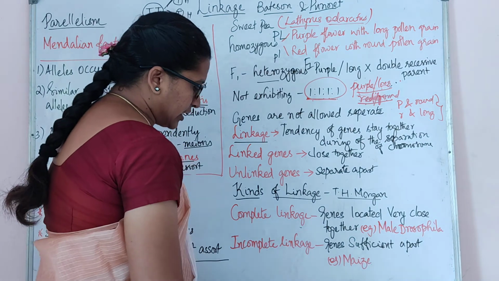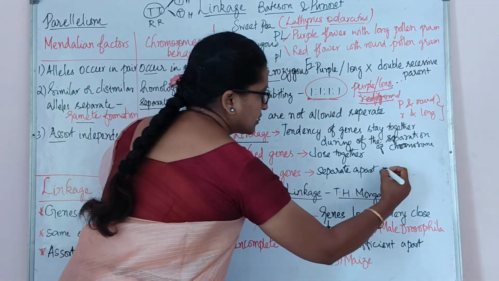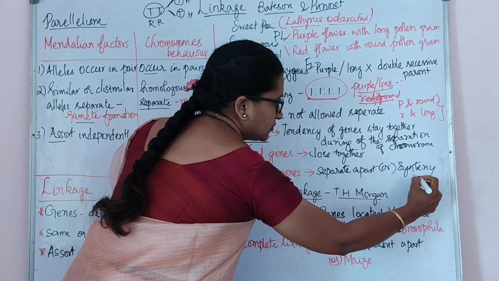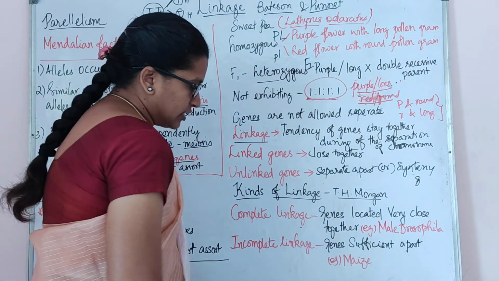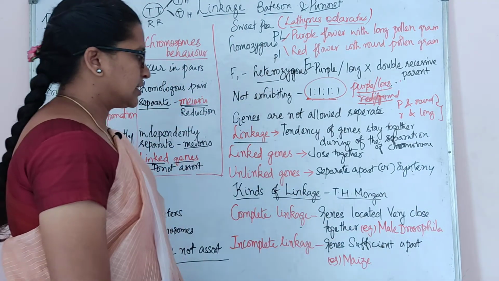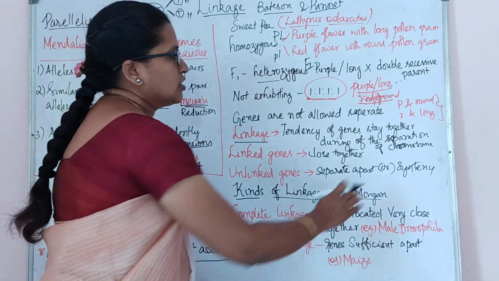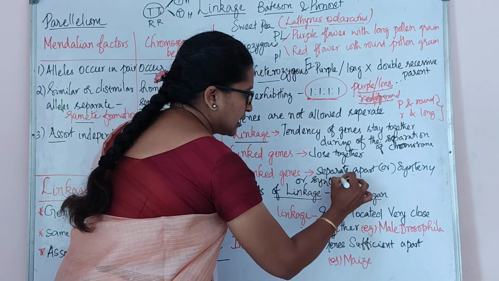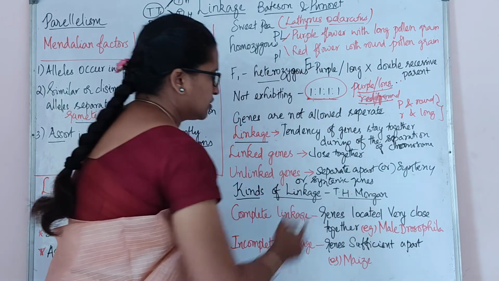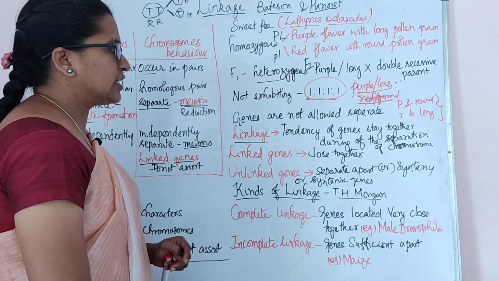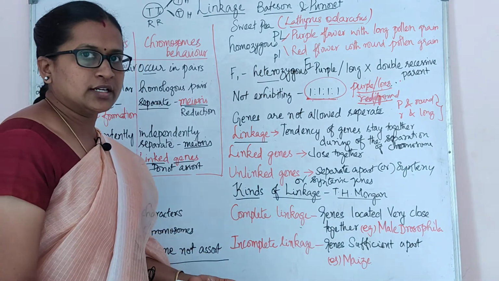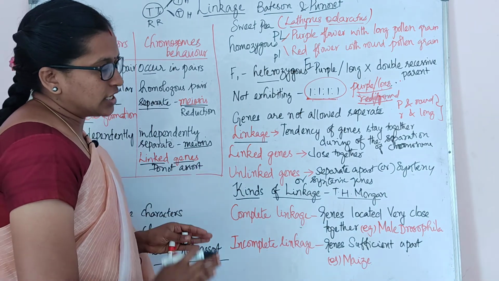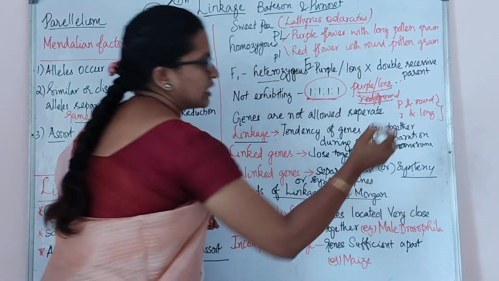This condition is also called synteny. Hence these unlinked genes are also called syntenic genes. Syntenic genes or unlinked genes are those which are separated far apart on the same chromosome, and such a condition is called synteny.